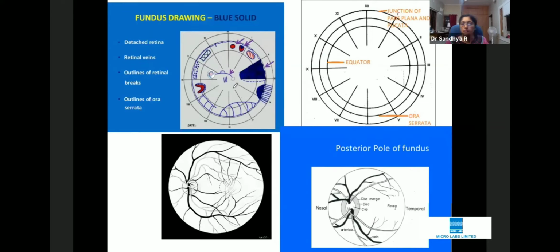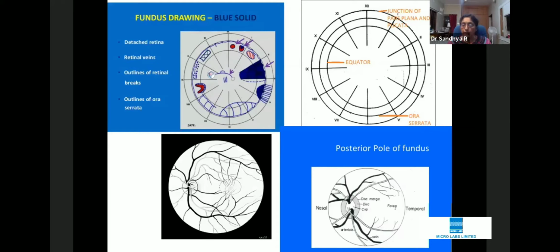This is an Amsler-Dubois chart, which is classically used for depicting a retinal detachment, and this is the one. Now, how do we represent vein occlusion? How do we draw diabetic retinopathy in this chart? Because in this chart, if you're drawing the disc, believe me, it will be very, very small. So there is an alternative, which I teach all my postgraduates.